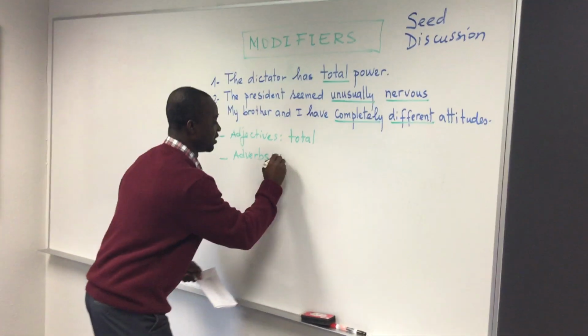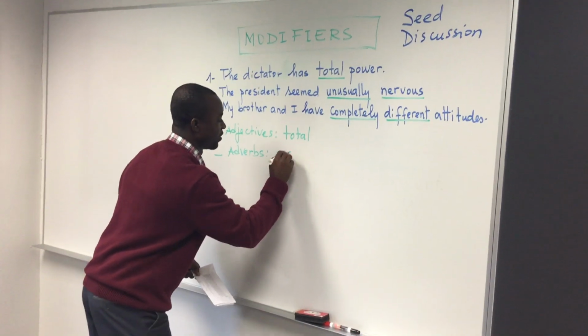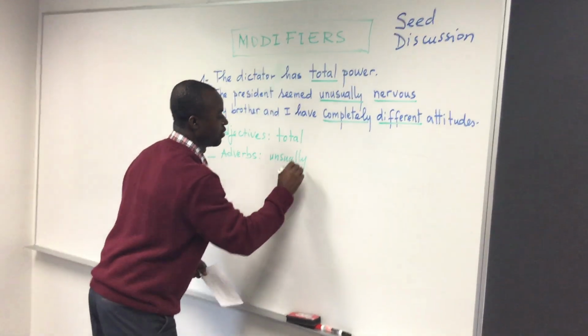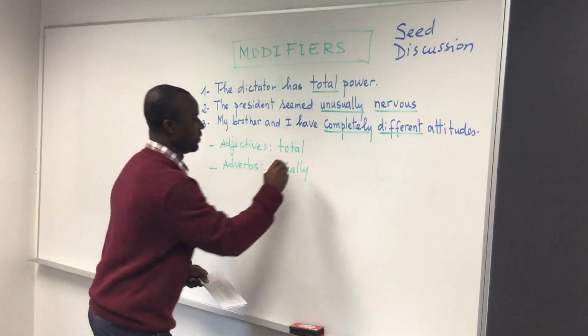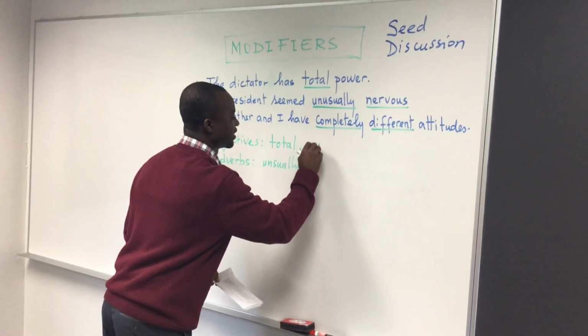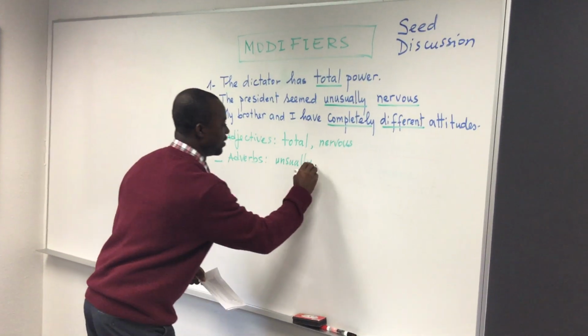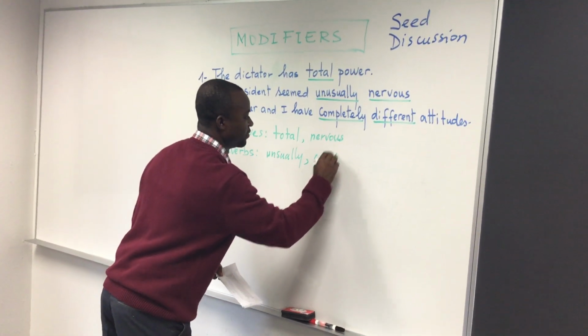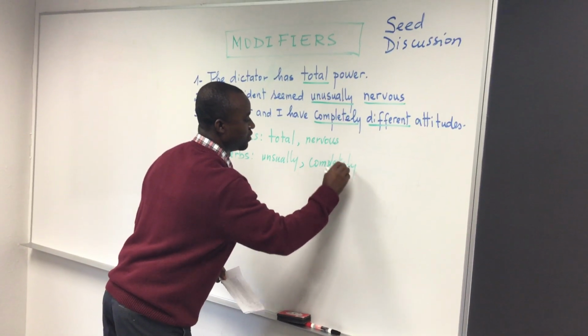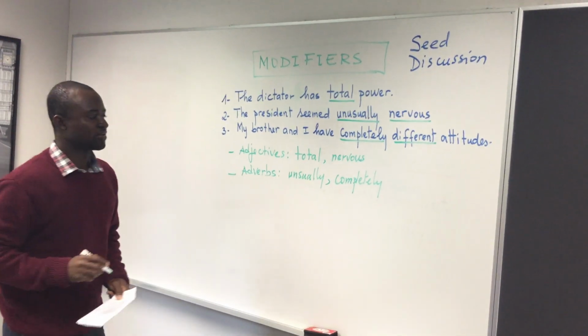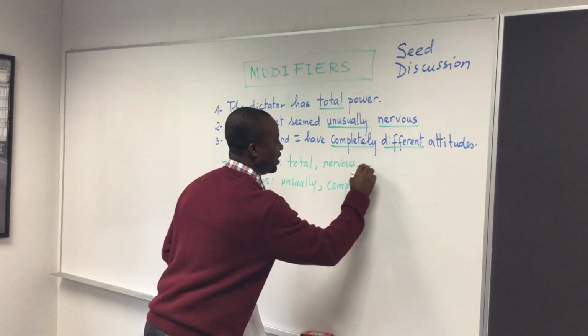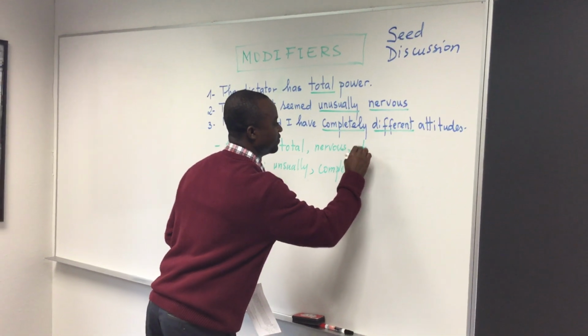Unusually will be an adverb. Nervous will be an adjective. Completely will be an adverb. And lastly, different will be an adjective.